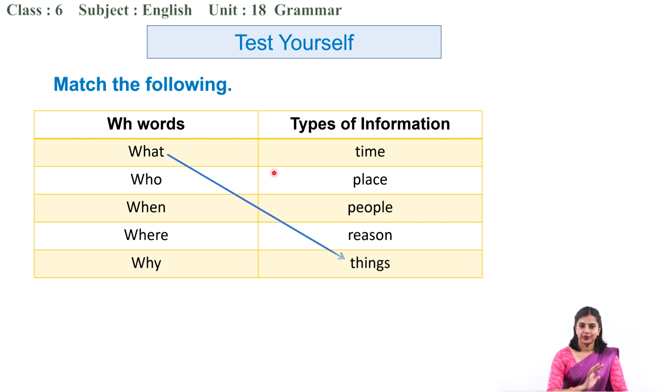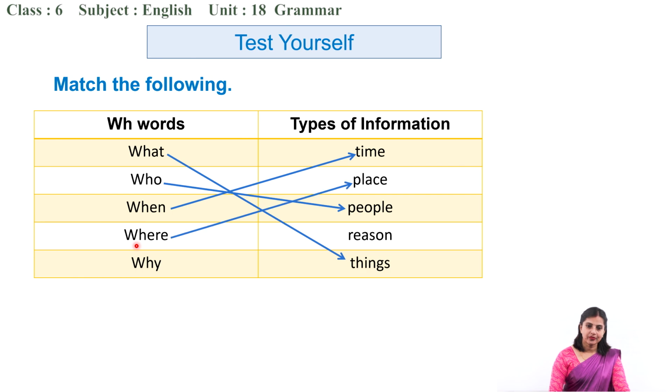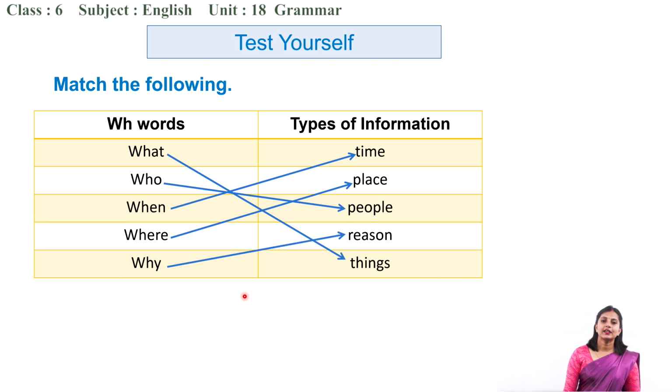Things. Likewise who? People. And what about when? Time. Where is used to ask about? Place. And finally, why? To give the reason. Very good. Well done, dear students.